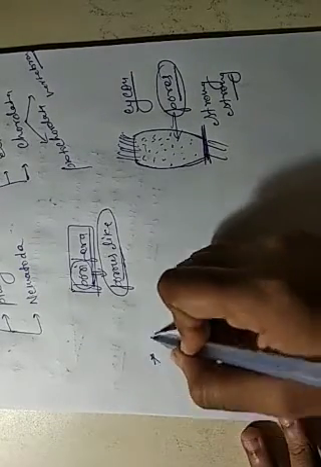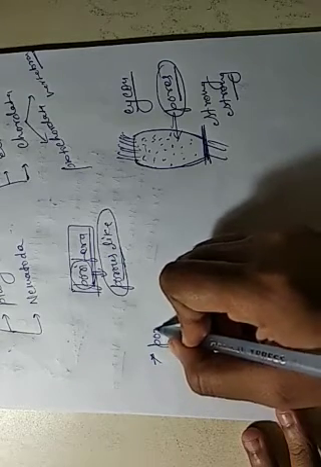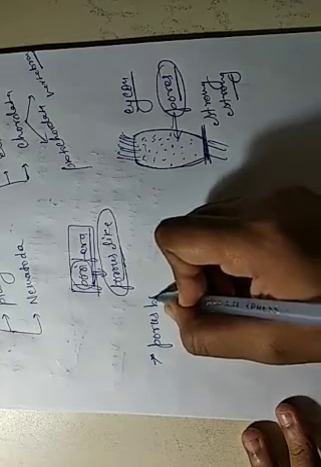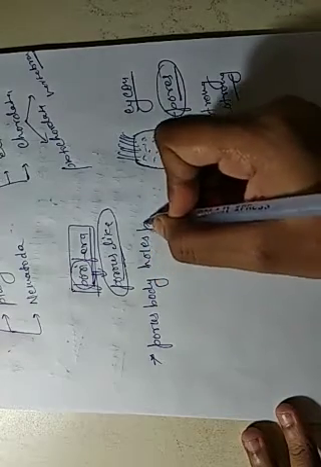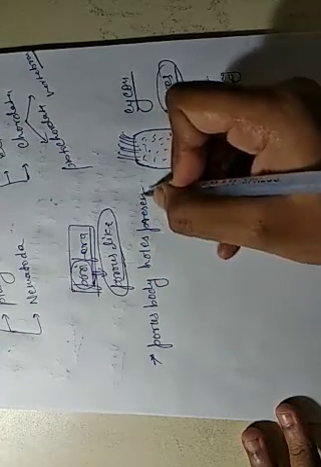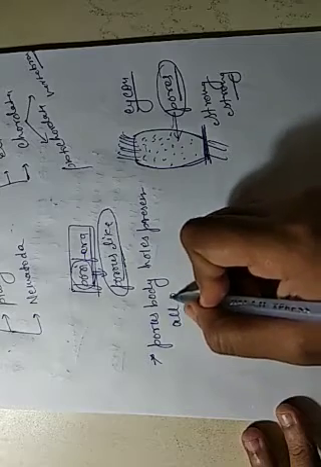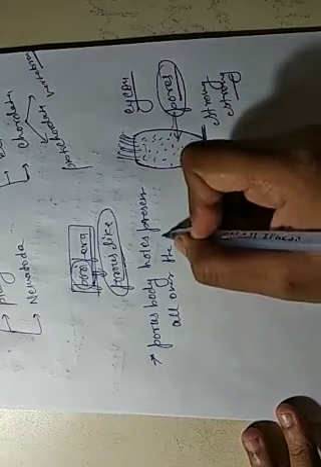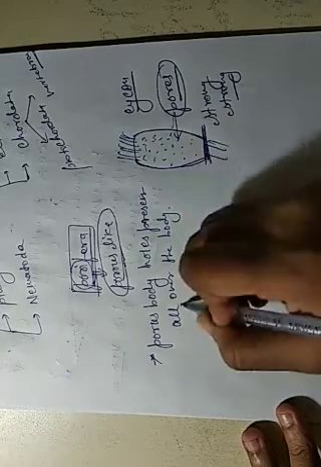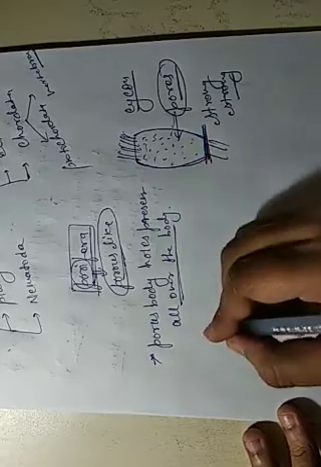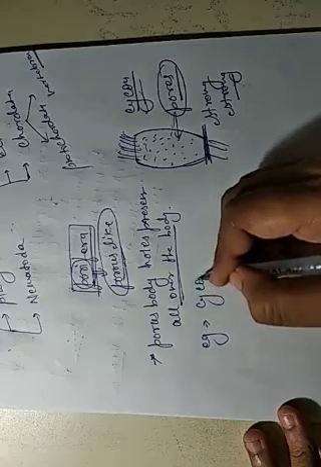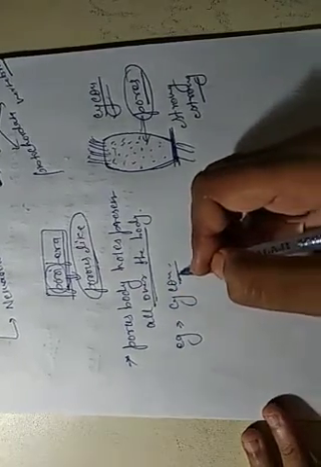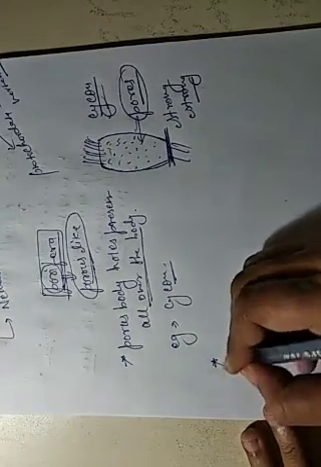The first point is the porous body: holes present all over the body. Example, Sycon. And it is a cellular level organization.